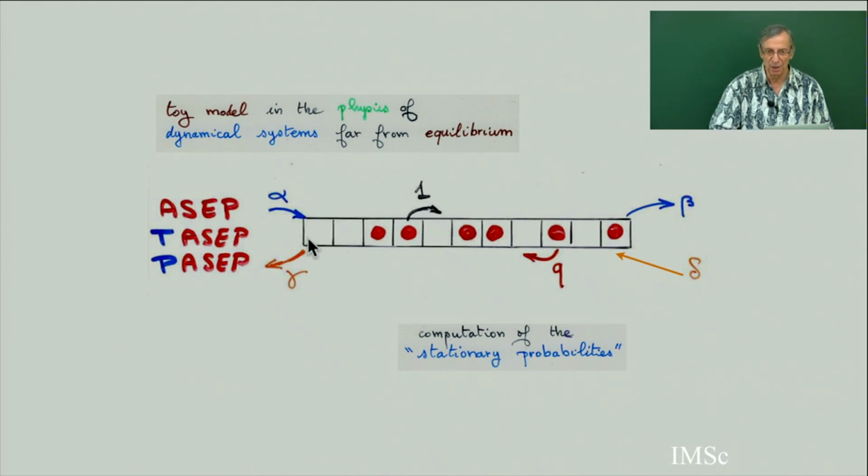So if you give me, for example, the empty strip, or if the strip is full, or all the particles are on the left, or if they are completely mixed, what is the probability to get such a state after infinite, a very long time?